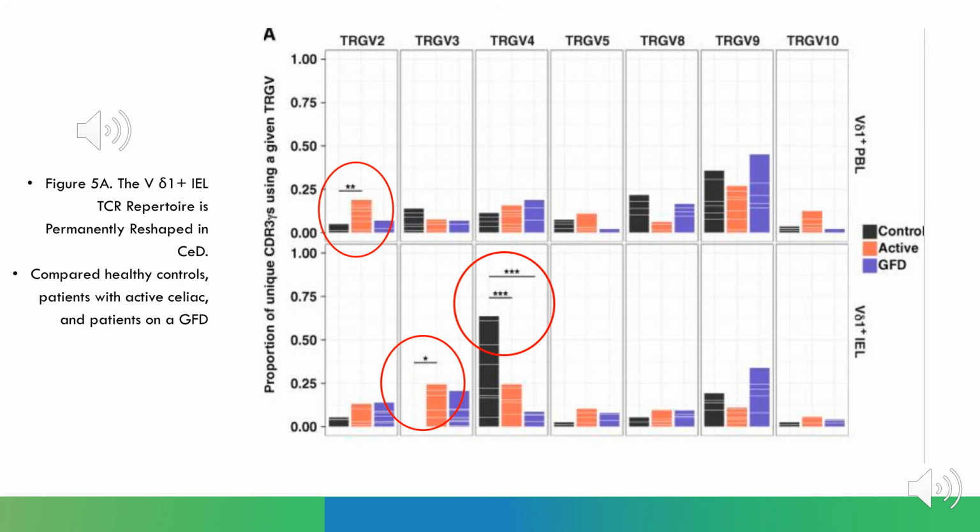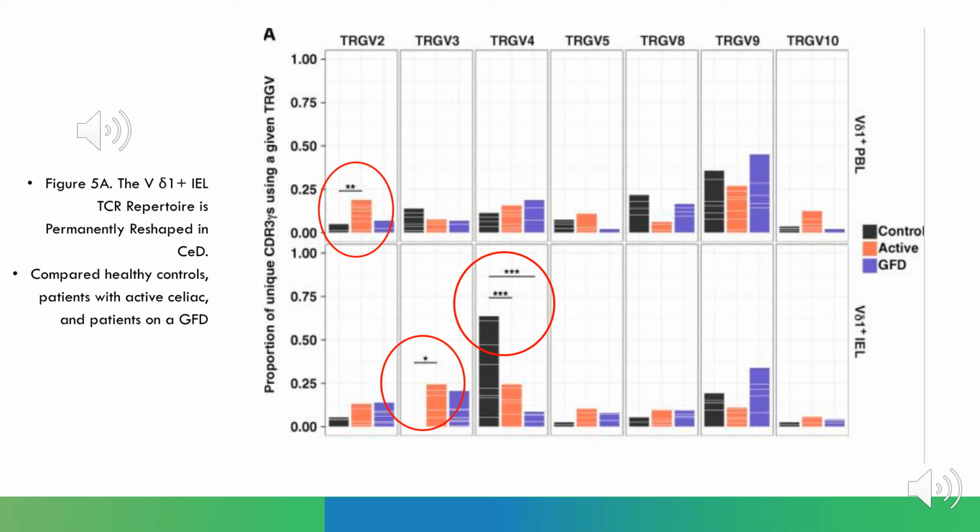In Figure 5a, a T-cell receptor gamma variable protein-coding gene was used to characterize all expressed TRG and TRD gene rearrangements in V delta 1 positive T-cell populations. Figure 5 shows the proportion of unique CDR3s, complementary determining region of the heavy chain, where the rearranged gene segments are joined. This is where DH joins VH and JH.